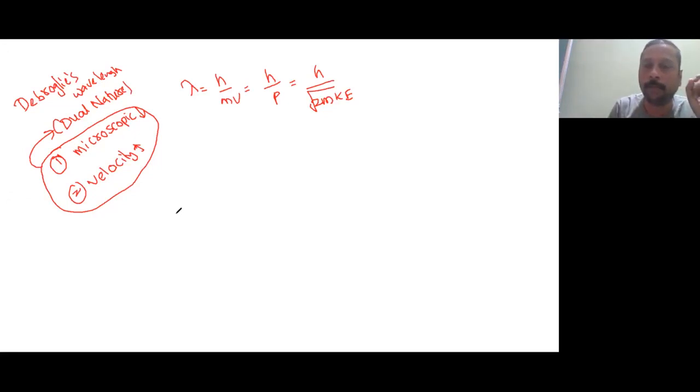So to study the wave characteristics associated with a given substance, two conditions must be satisfied. What are those two conditions? The very first condition is it should be microscopic and the velocity must be high.